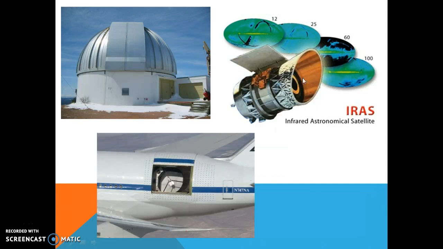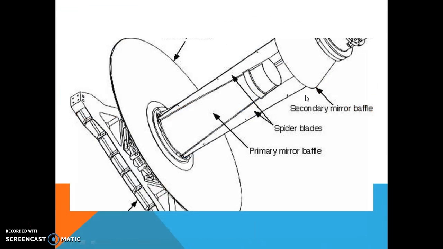Now there are three infrared telescopes: the satellite, the observatory, and the one that is on a plane called SOFIA. The infrared telescope has the same components as the visual light telescope, a combination of lens and mirror that gathers radiation into the detectors, which gives data that is translated by the computer to give us useful information.